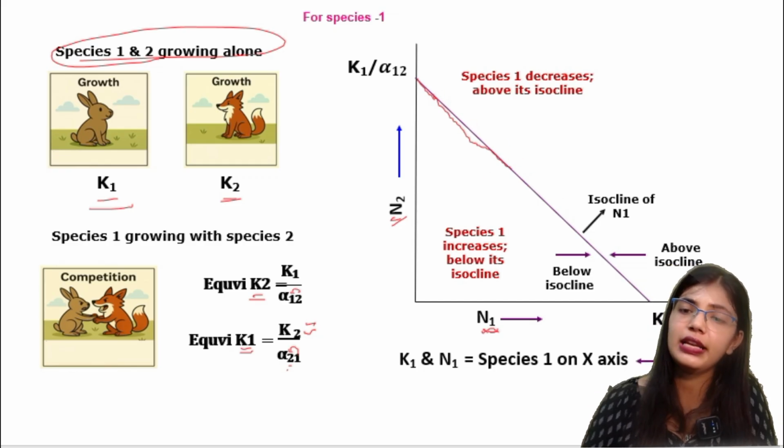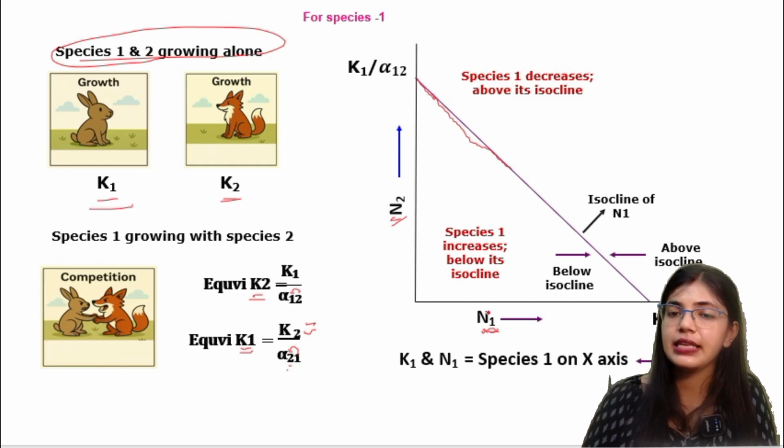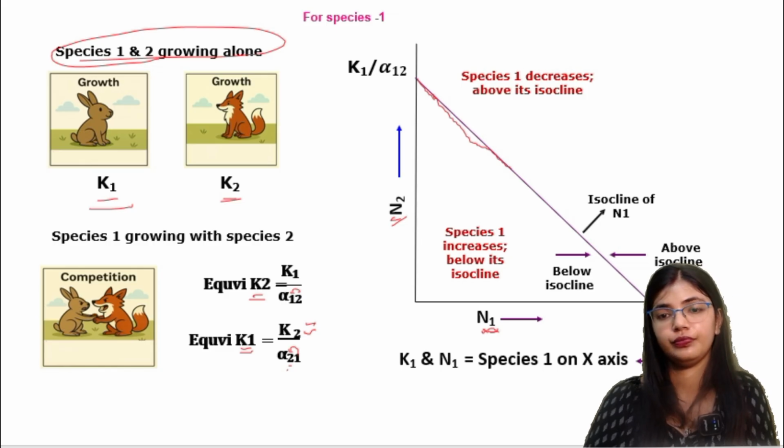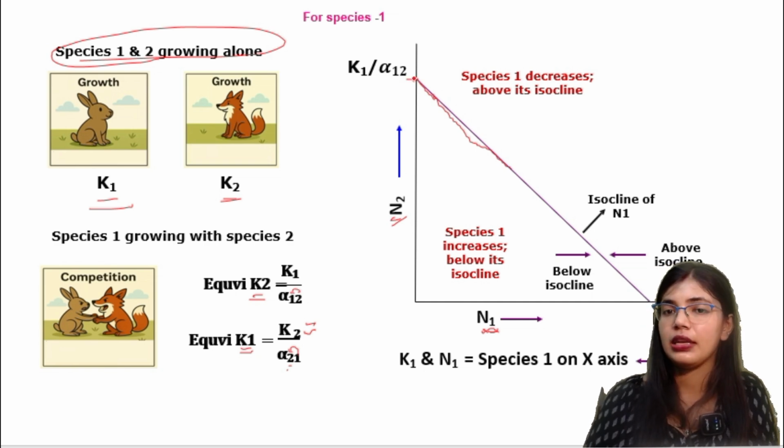In the N1 axis, you can see the carrying capacity is high for species 1. In case of N2, it is K1 by alpha 1 2, which is high. So here is the graph. Now when you join these two points, this is the isocline.